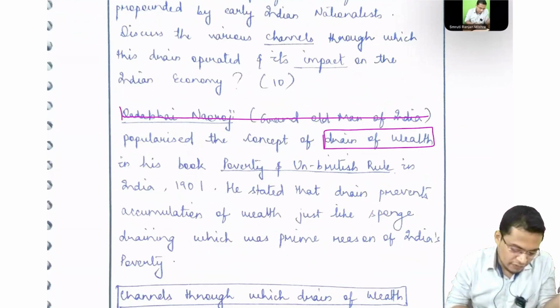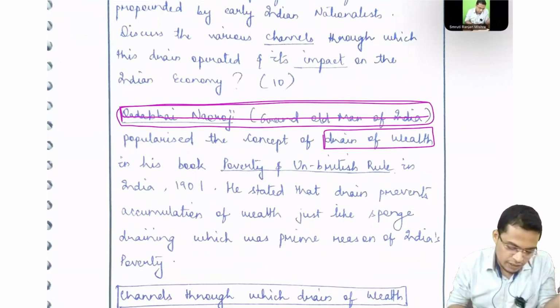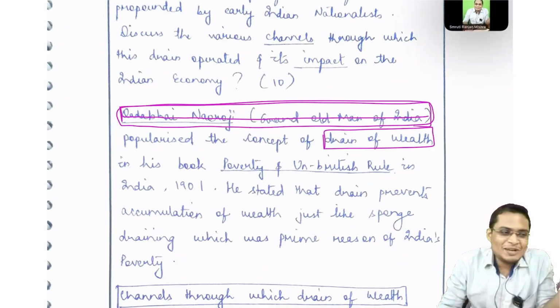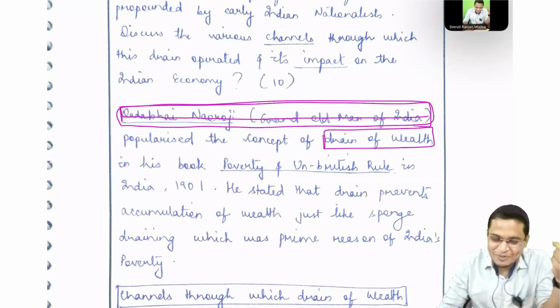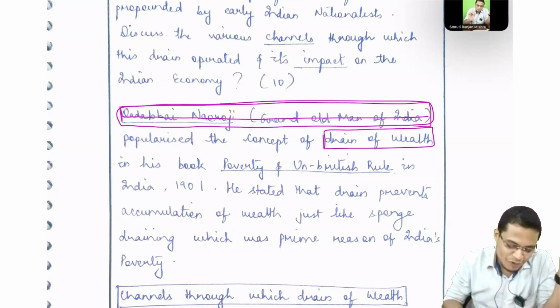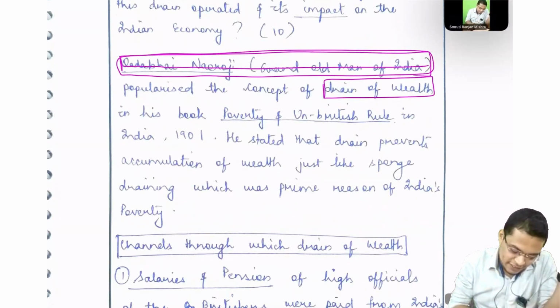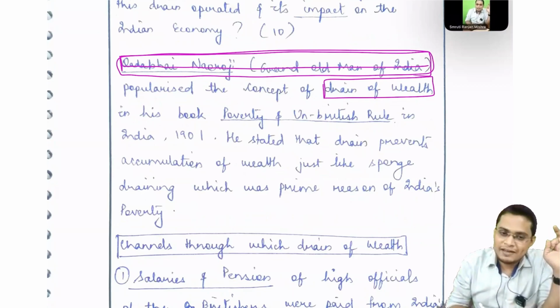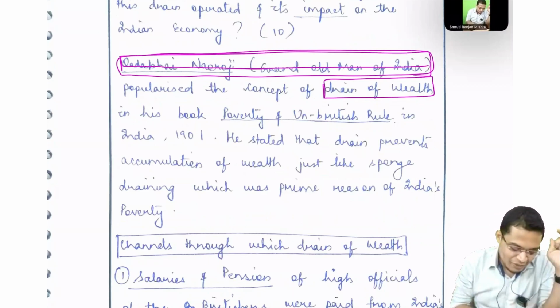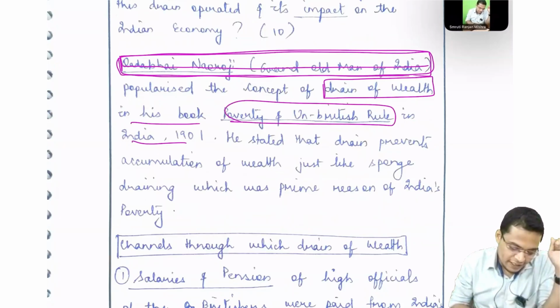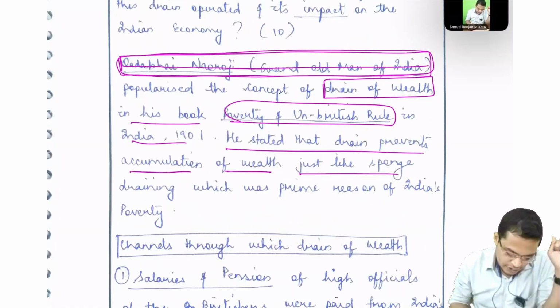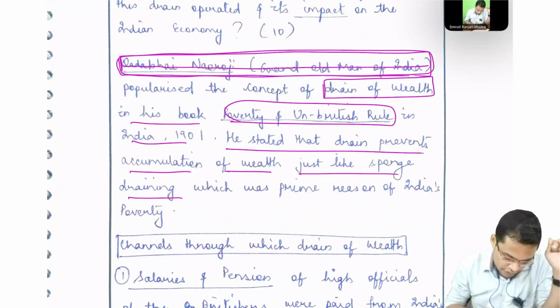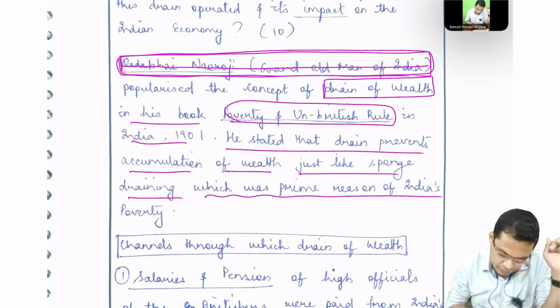But you are writing whatever you know. You know that Dadabhai Naoroji is coming from, let's say, Calcutta, Maharashtra, and in the morning they're eating, drinking tea and all this. Why are you writing all these things? Just because you know all these things? No. You have to focus on what is the core demand. Okay. So yes, you can say the drain of wealth theory is popularized by Dadabhai Naoroji. No need to write the rest, you are wasting your one line. Okay, in his book Poverty and Un-British Rule in India, he stated that drain prevents accumulation of wealth, just like a sponge draining, which was the prime reason for Indian poverty.